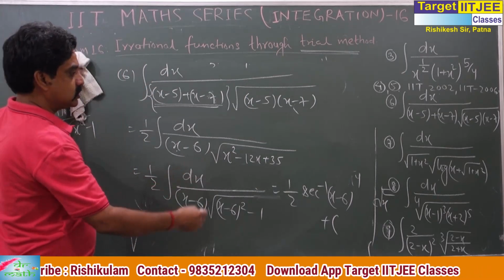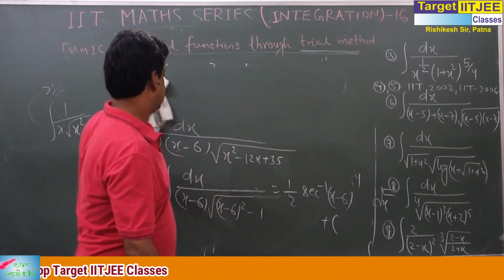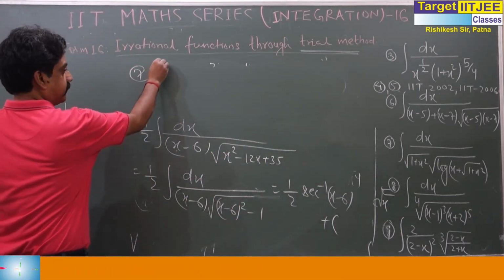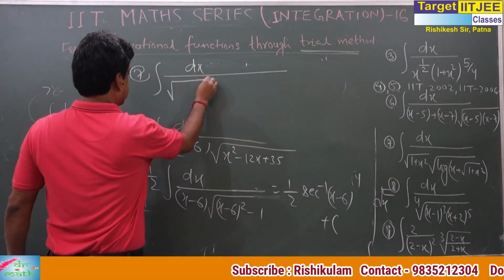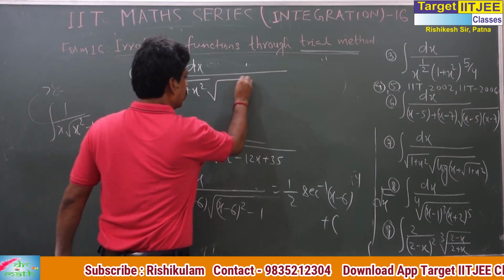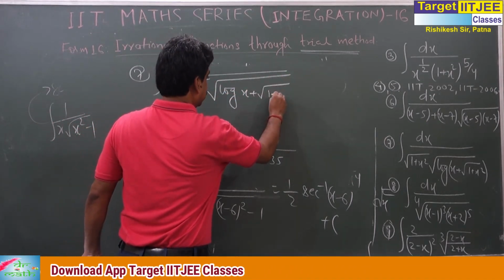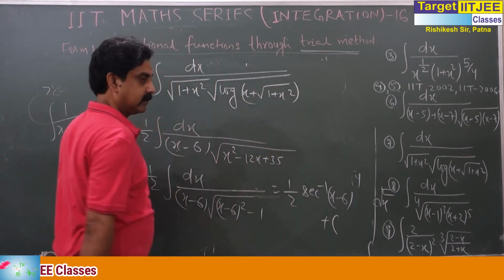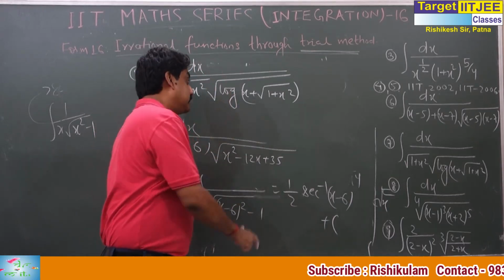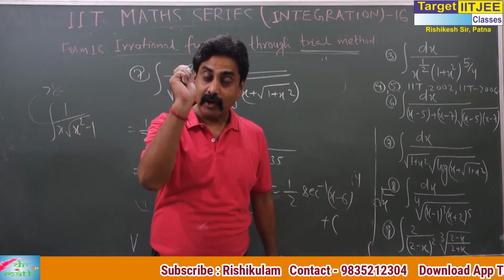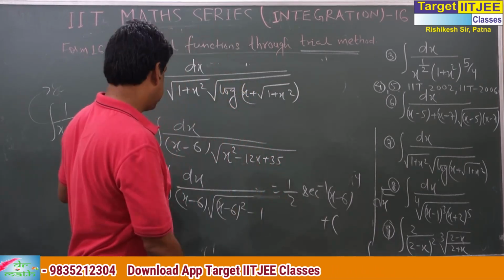Now come to the next one, question number 7. Irrational type: dx by (1 + x²) root over log (x + √(1 + x²)). See what you have to visualize. Think what you have to visualize on this question. It is a one-liner, but what do you have to visualize?